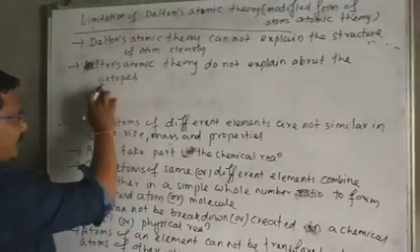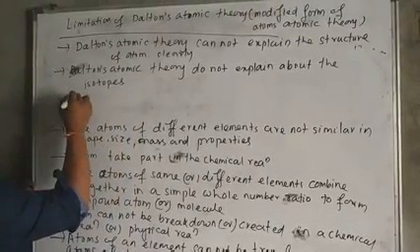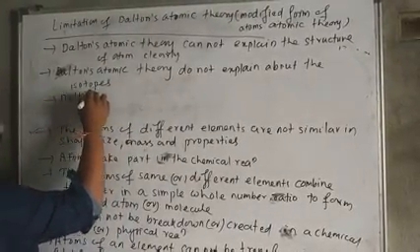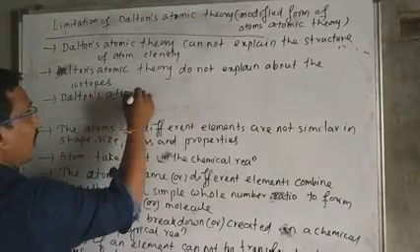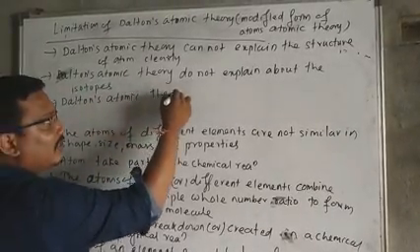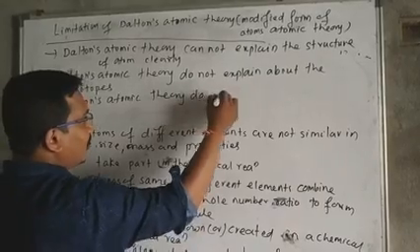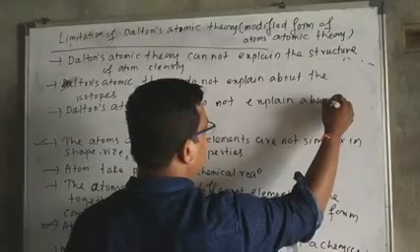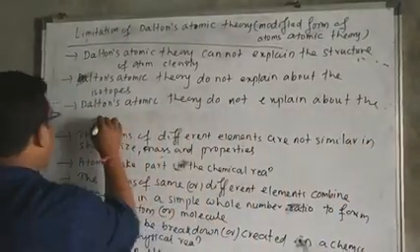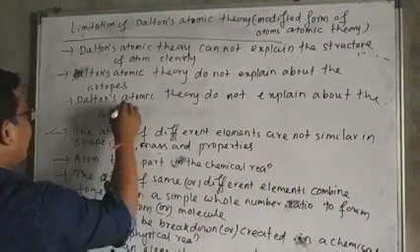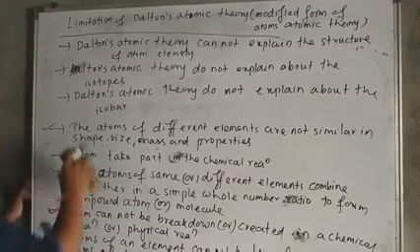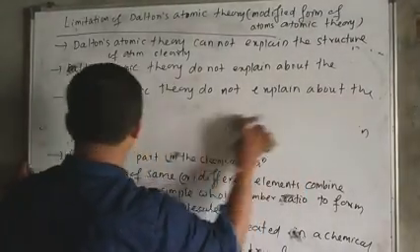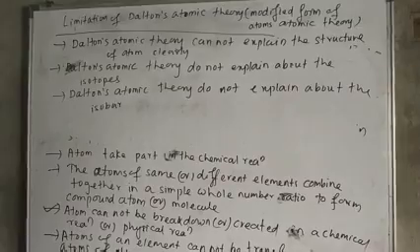Also, it does not explain the isotopes, and you can also write: Dalton's atomic theory does not explain the isobar. That is the third point of the limitations of Dalton's atomic theory.